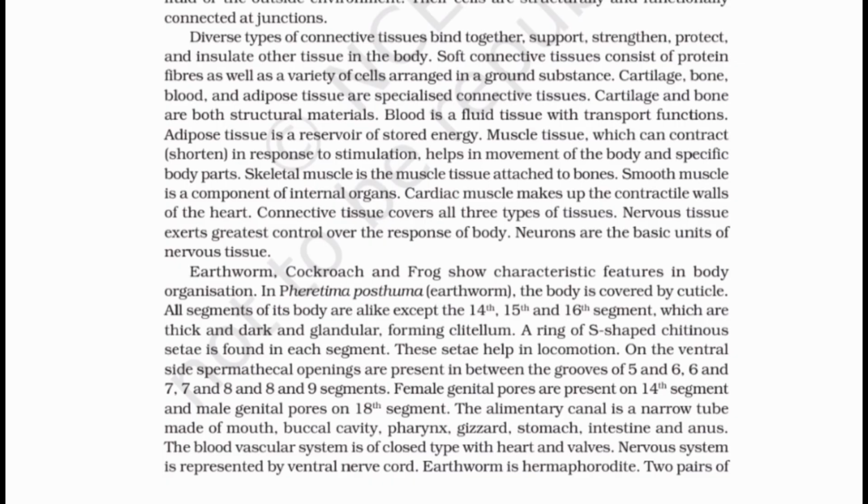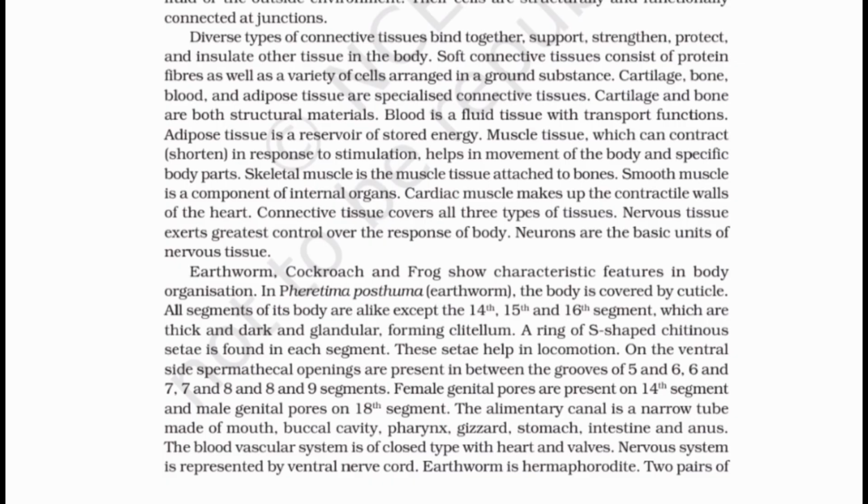Muscle tissue, which can contract, that is, shorten in response to stimulation, helps in movement of the body and specific body parts. Skeletal muscle is the muscle tissue attached to bones. Smooth muscle is a component of internal organs. Cardiac muscle makes up the contractile walls of the heart. Connective tissue covers all three types of tissues.